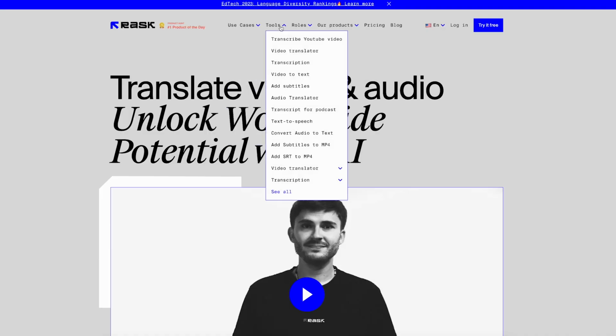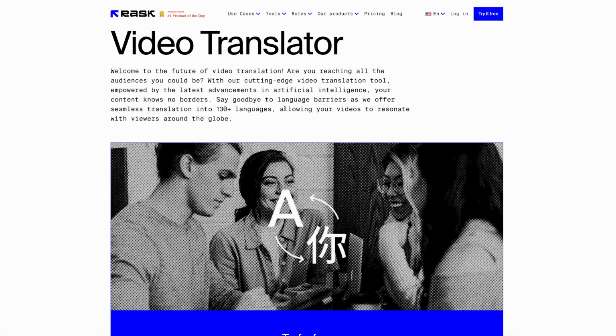If you open Rask.ai, you can see that at the top there are different tools we can use, like transcribe YouTube video, video translator, and transcription, and other things that it does for us. But in this video, I'm going to select the second one, which does the video translation for us by the use of AI. Imagine that you have a video which is in English and you want to change it to Spanish. So what you do is upload your video here and the AI quickly changes English to Spanish.